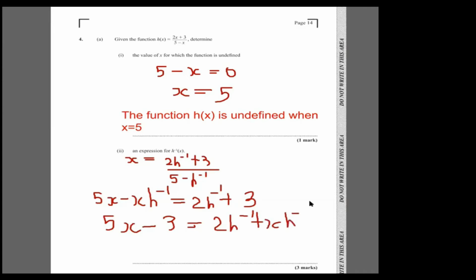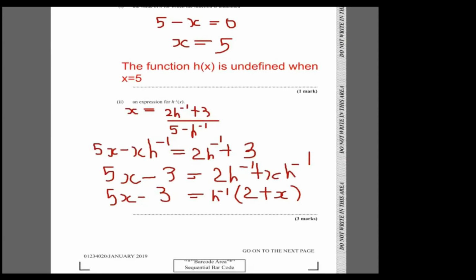Now it's easy to make h inverse the subject, because over here we can factor out h inverse, and we're left with, in this bracket, 2 plus x. And that is equal to 5x minus 3. And so basically done now. In order to make h inverse the subject, all you need to do is divide both sides by 2 plus x.